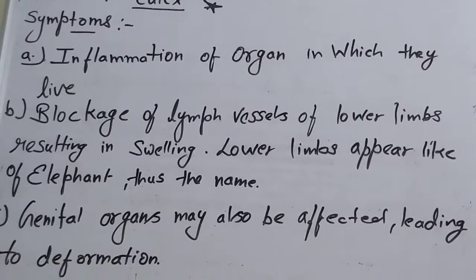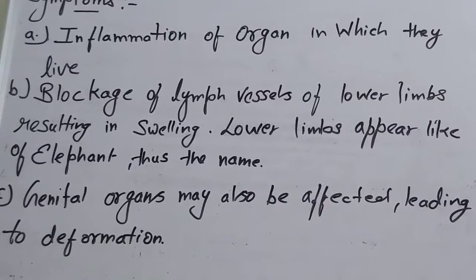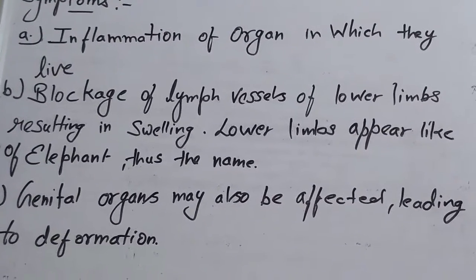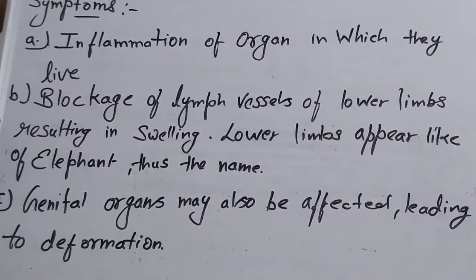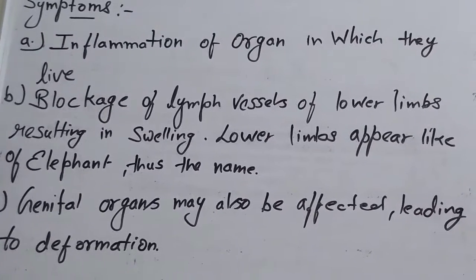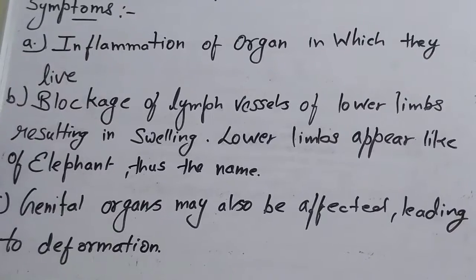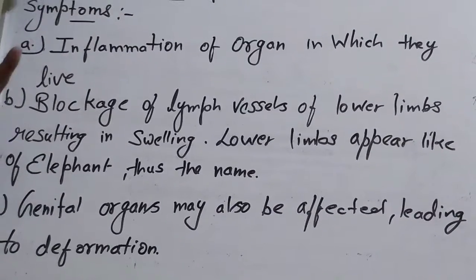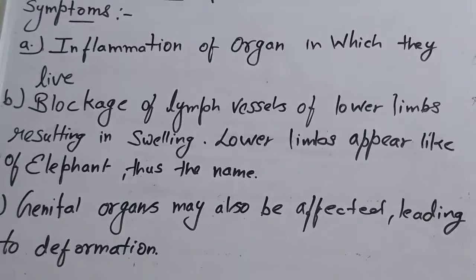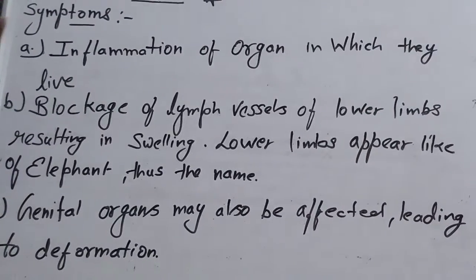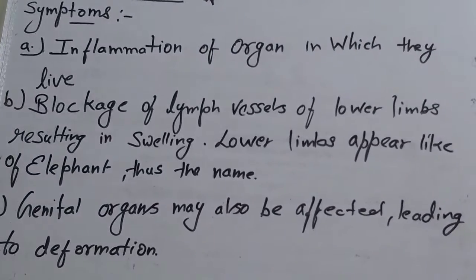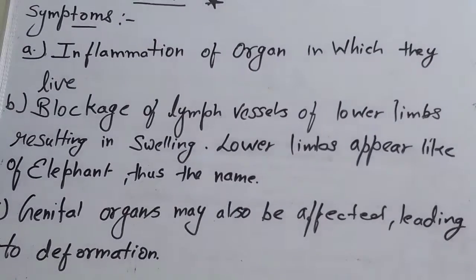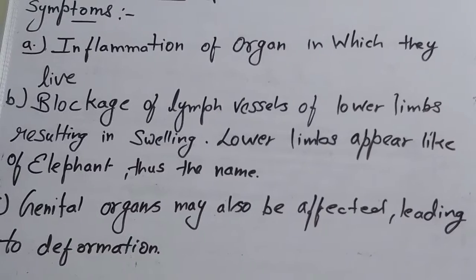Then the fungal disease ringworm, which we completed today, and this one is a helminthic disease. It means worm, roundworm disease. There are two: elephantiasis, also called filariasis, and ascariasis, which we discussed earlier. So ascariasis and filariasis, elephantiasis, are the helminthic disease names.